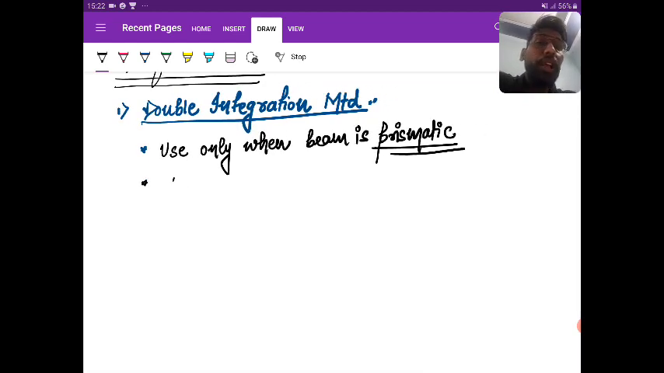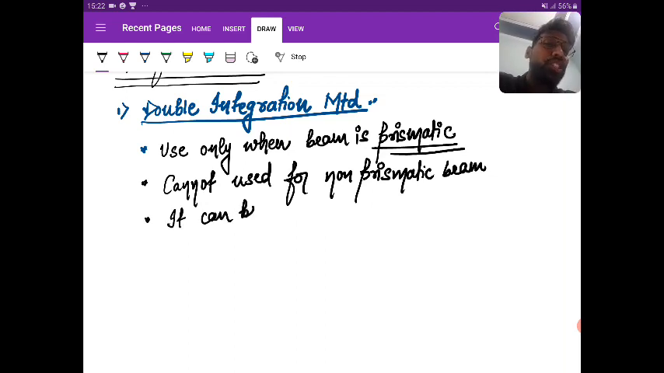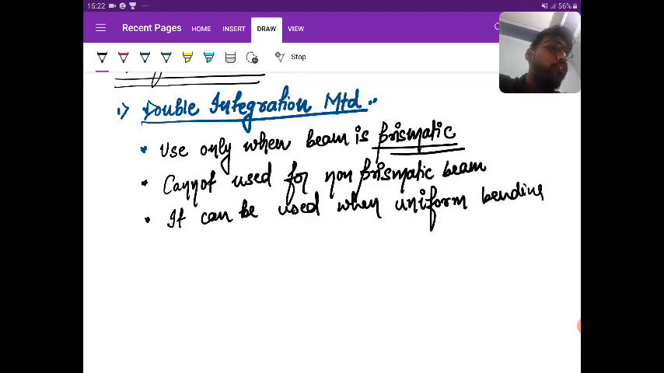Second, it cannot be used for a non-prismatic beam. Obviously, if it is used for the prismatic, it cannot be used for non-prismatic, right? And the next point is, it can be used when a uniform bending equation is obtained throughout the beam.